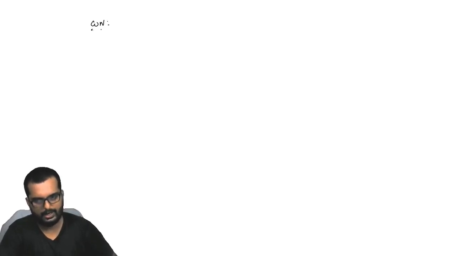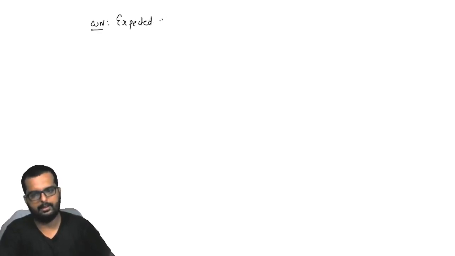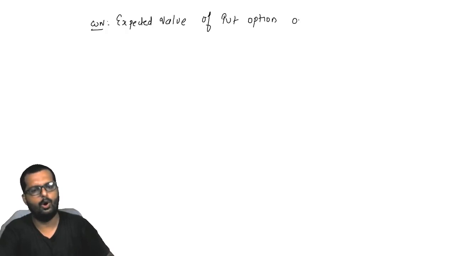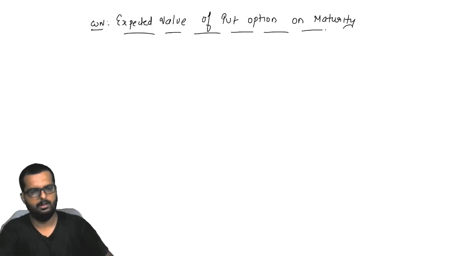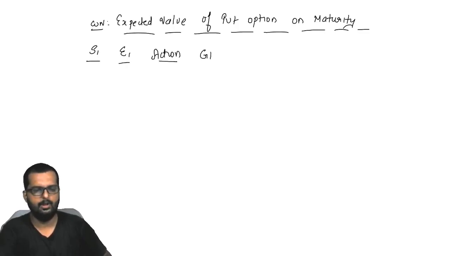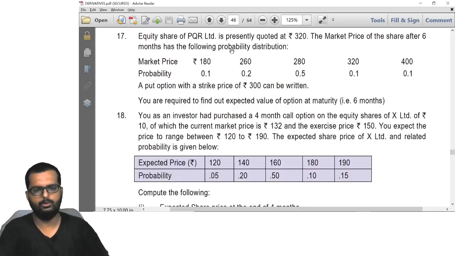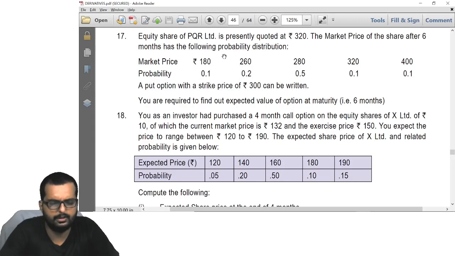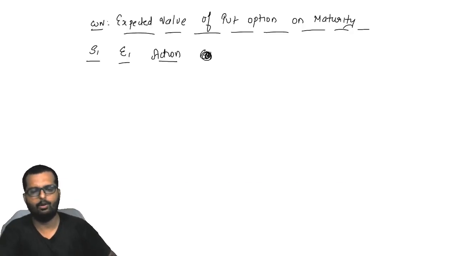Right now, the next working note heading, expected value of put option on maturity. Okay, so I'll just draw a table now. S1 E1 action. From this action we can find out the value of the option. So basically value of the option means how much profit the other person would make on expiry. Okay, so let us find out the gross profit also.